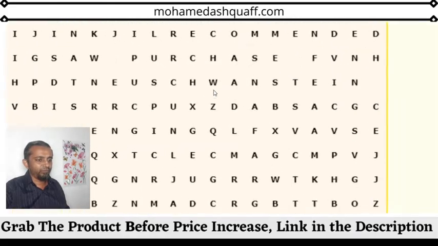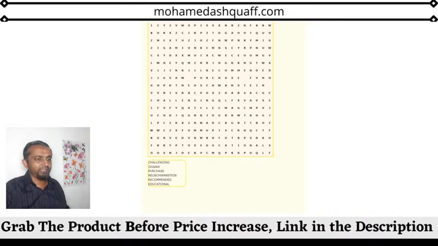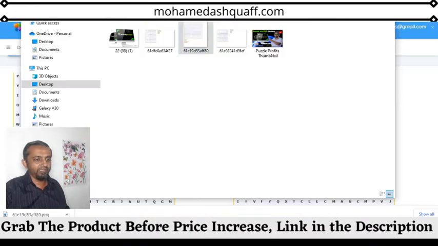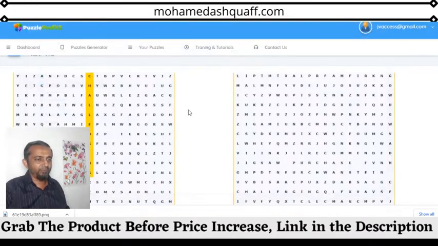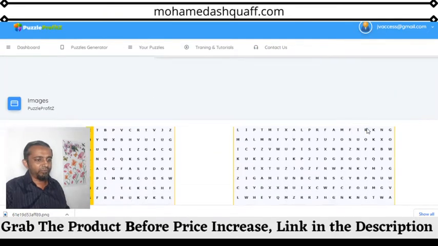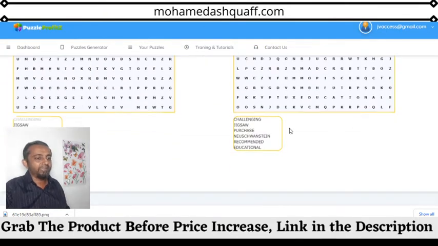Okay, if I zoom in, you can see the top part is missing here. For that you have to flip around back and forth to create good looking puzzles. Then you have to download all these puzzles by yourself, and create your puzzle book with Microsoft Word or Google Docs or Paint or whatever document creating software.